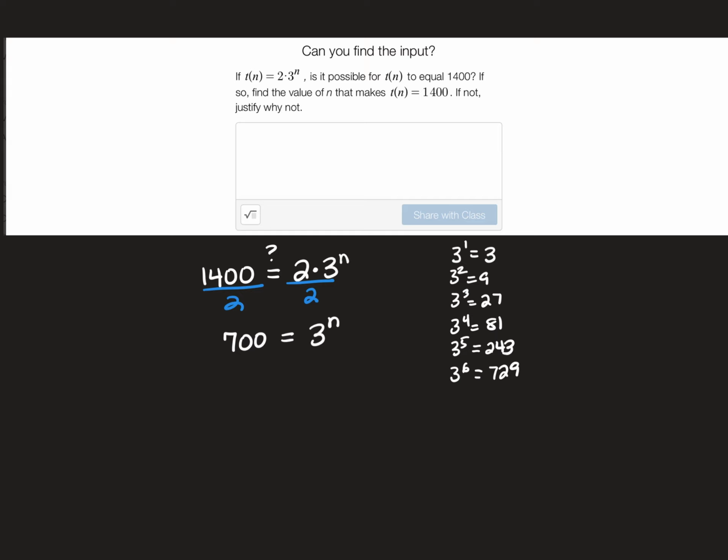Is there a power of 3 that gives us exactly 700? And there's not. So what that means is that there's not an integer value for n that's going to give us 700. So is it possible for us to have 700 as a term of our sequence? No, it's not.